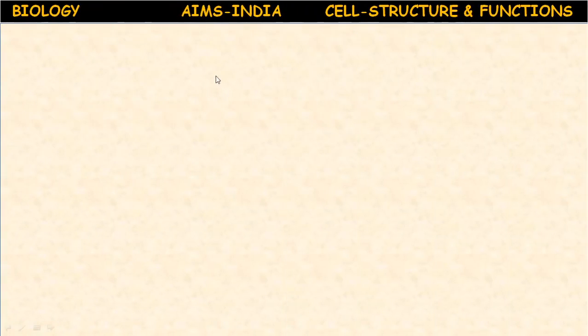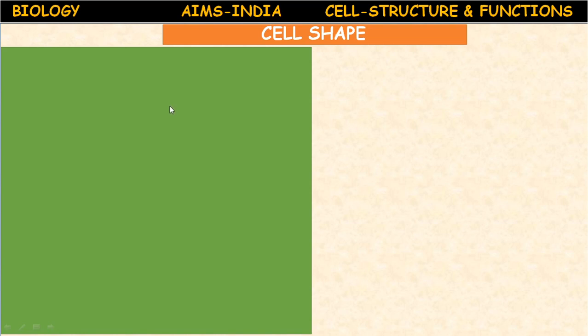Okay, let us proceed to today's topic, cell shape. Children, cell is the basic unit of all living organisms, as we know that. It is the structural unit, means all living organisms are made up of cells. Hence, it is called the structural unit. According to cell theory, the cell can be defined as the basic structural and functional unit of all living organisms.